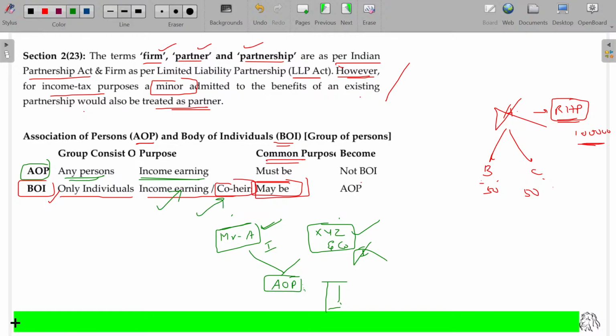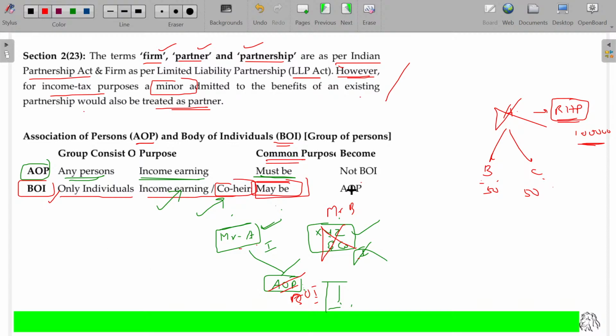In case of AOP, these two definitely have the common purpose of constructing and making the profit, but in BOI it is not necessary. And in this case, rather than XYZ, Mr. B can also join. So automatically it becomes a body of individuals.